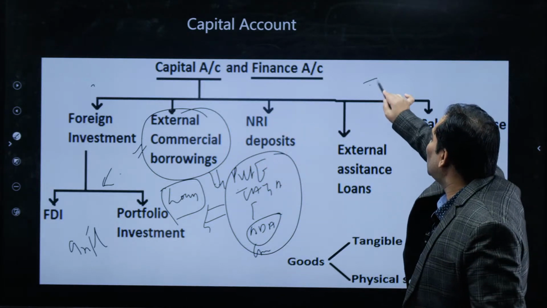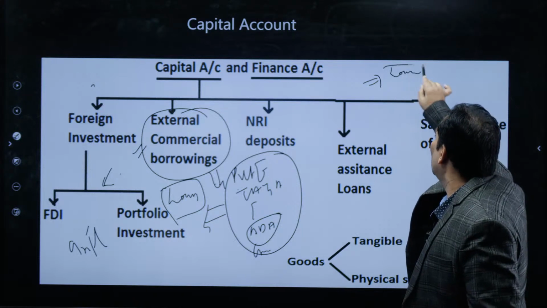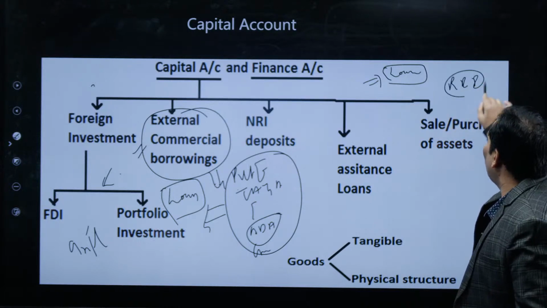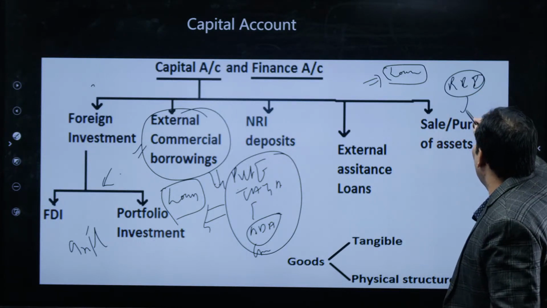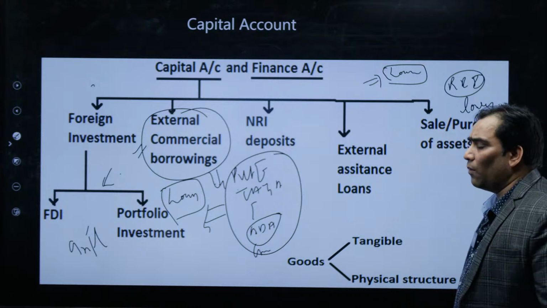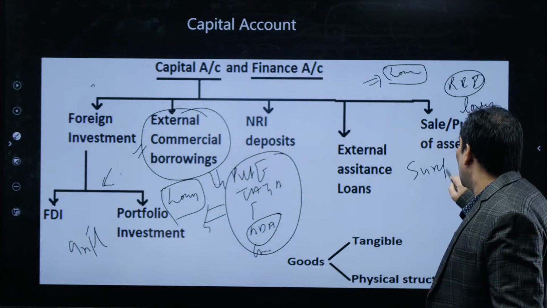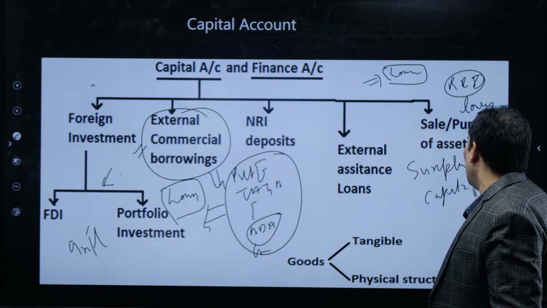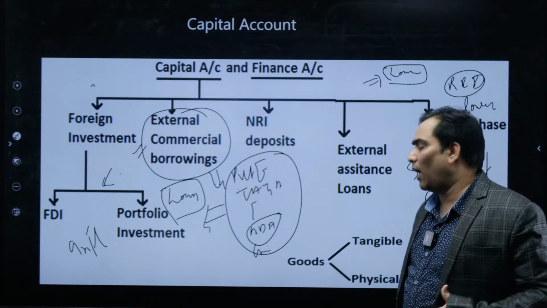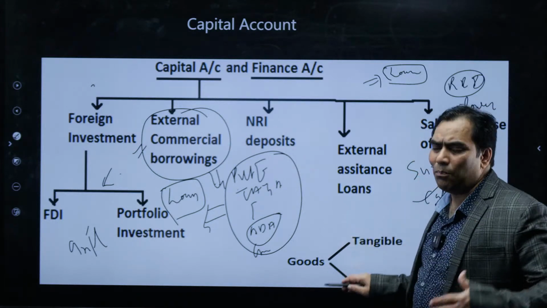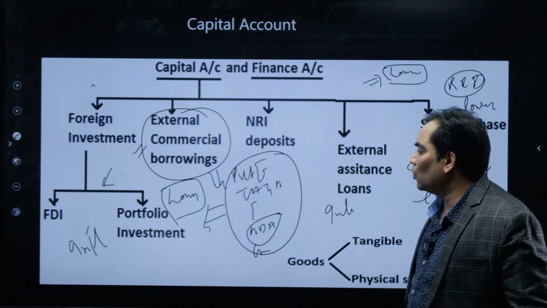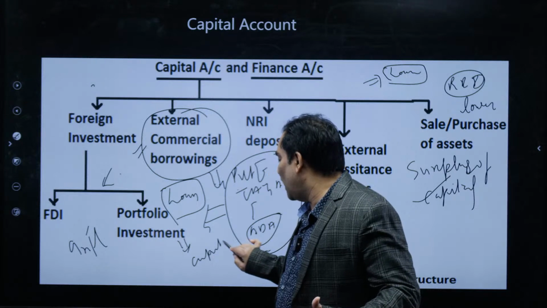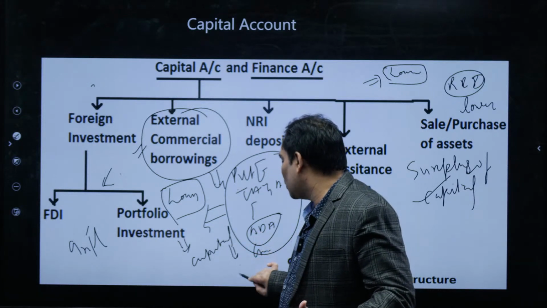And why are they interested in taking loans from foreign countries? Because the rate of interest in foreign countries is comparatively lower. Why is it lower? It is lower because there is a surplus of capital. When there is more capital, that means in comparison to demand, the supply of capital is more. When supply is more, the interest rate will be lower. So they can get capital at lower rates, which can reduce their cost of production.